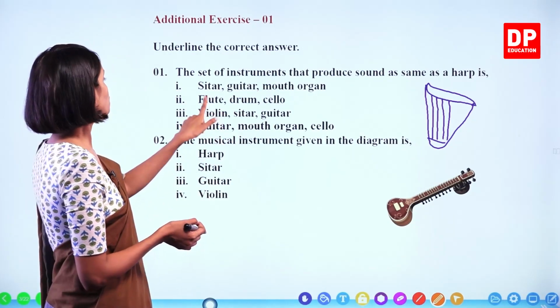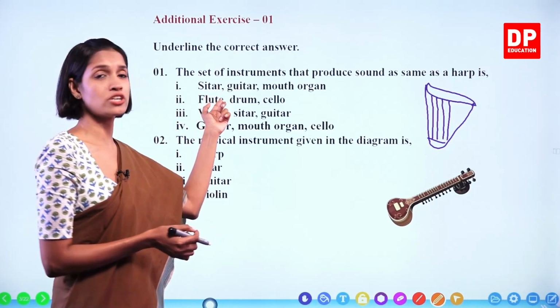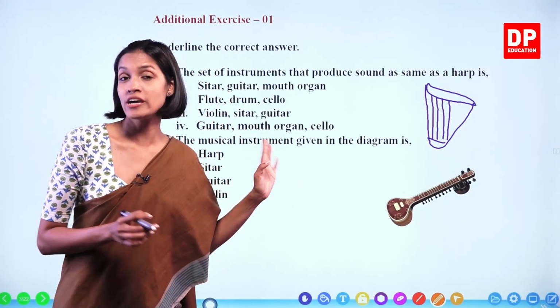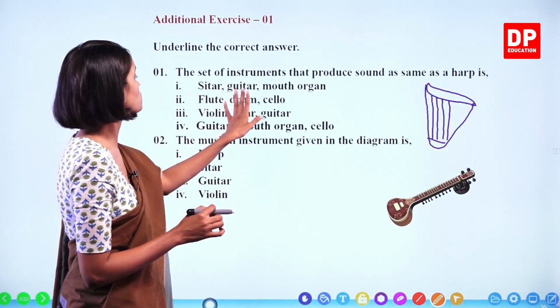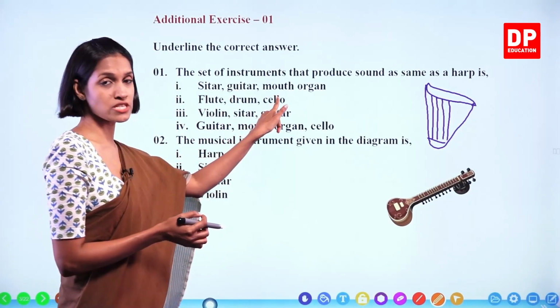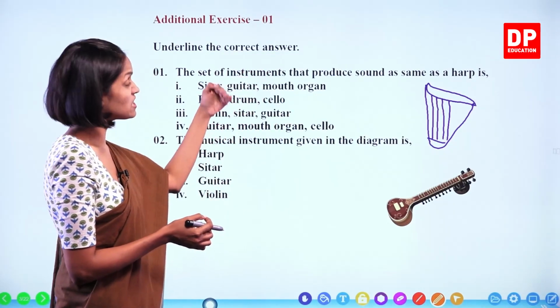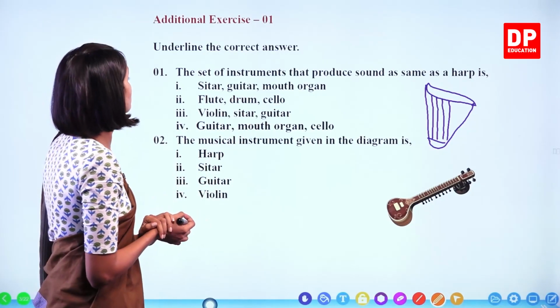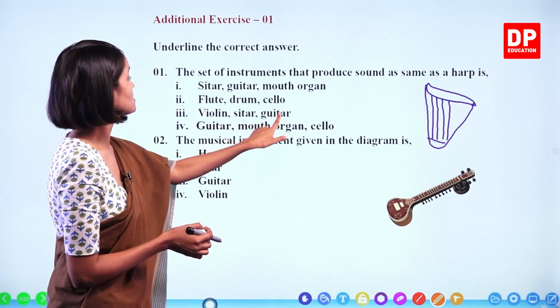Next one. Flute, drum. Now, a flute is a wind instrument. What about a drum? A drum produces sound by vibrating membranes or skin. So this is also not the answer. Now cello is correct. A cello has strings and it is a string instrument. By vibrating strings, it produces sound. The next one: violin, sitar, guitar.